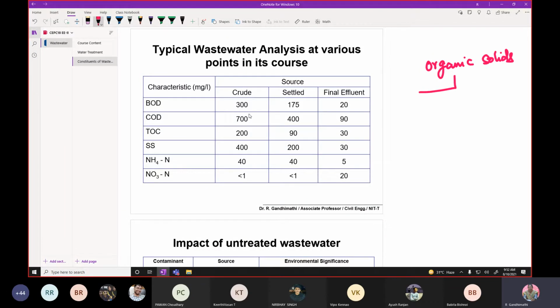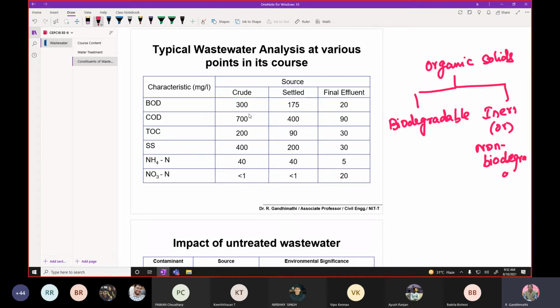This organic matter we can classify, based on biodegradability, as biodegradable and inert, or non-biodegradable.